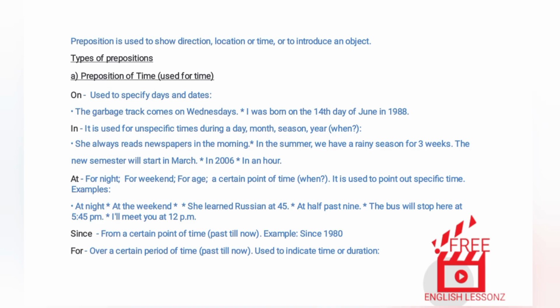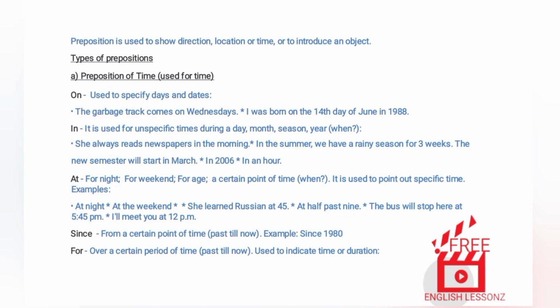At: for night, for weekend, for age, a certain point of time. It is used to point out a specific time. Examples: at night, at the weekend. She learned Russian at 45. At 9:30. The bus will stop here at 5:45 p.m. I'll meet you at 12 p.m.